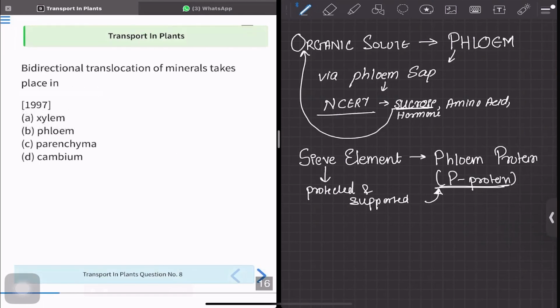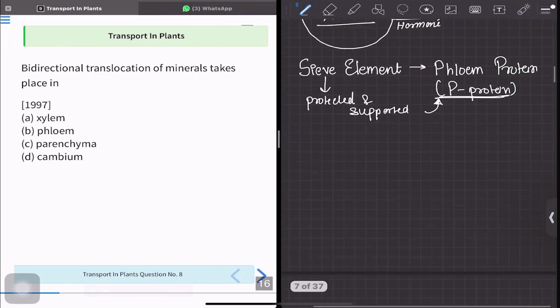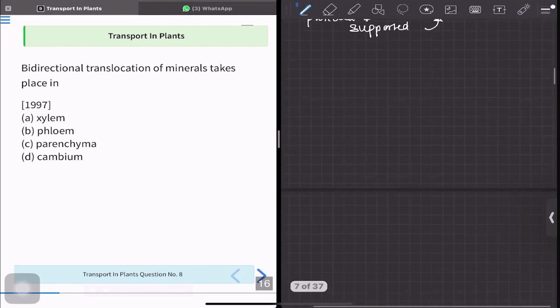Yes. Let's move to question number 8. The bidirectional translocation of mineral takes place, as we have seen in this question only, the transport of organic solutes, sucrose, amino acids, hormones, the minerals will take place through phloem. But what is the direction? We have not talked about the direction of flow.